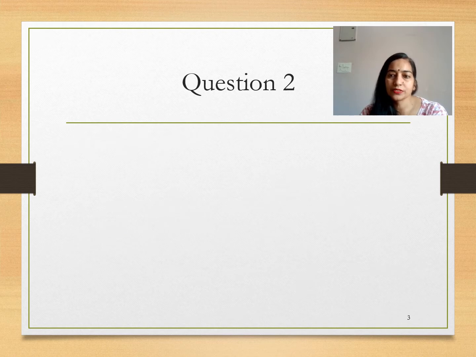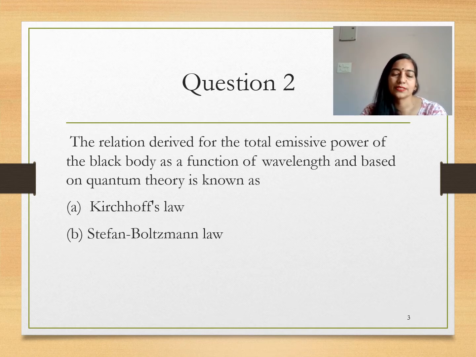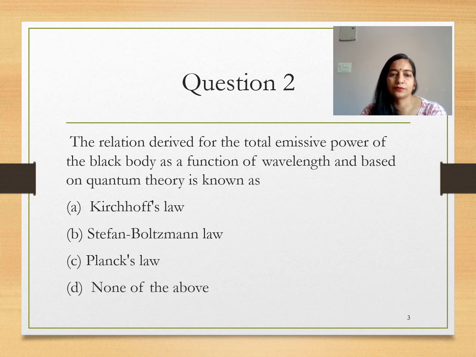Question 2: The relation derived for total emissive power of a black body as a function of wavelength, based on quantum theory, is known as Kirchhoff's law, Stefan-Boltzmann law, Planck's law, or none of the above. So the answer is Planck's law.